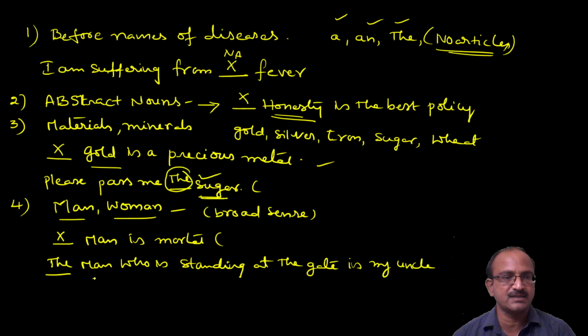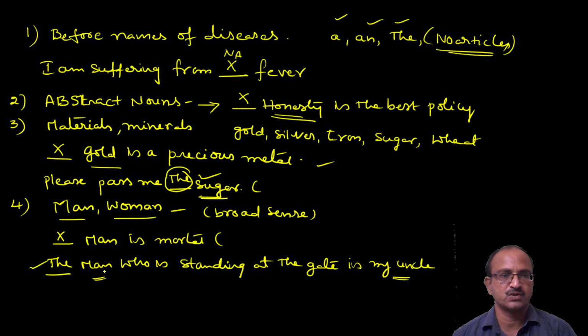Here the man is not in the universal sense. It relates to my uncle, so it is personal, so I can use the here, not at all a problem. But when man is in the general sense, we should not use any article before man and woman.